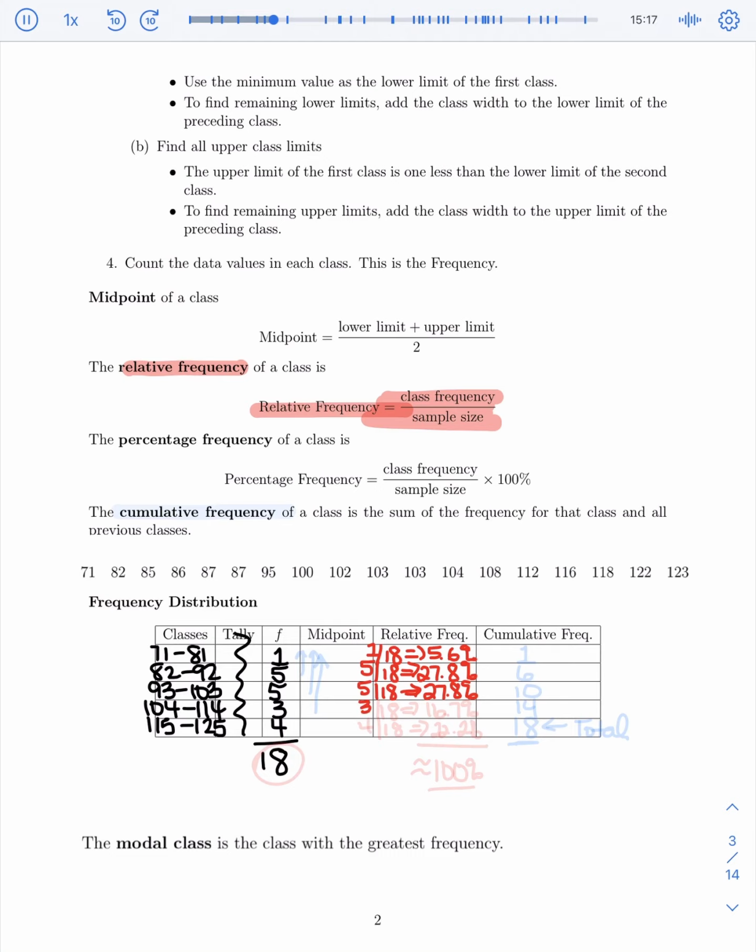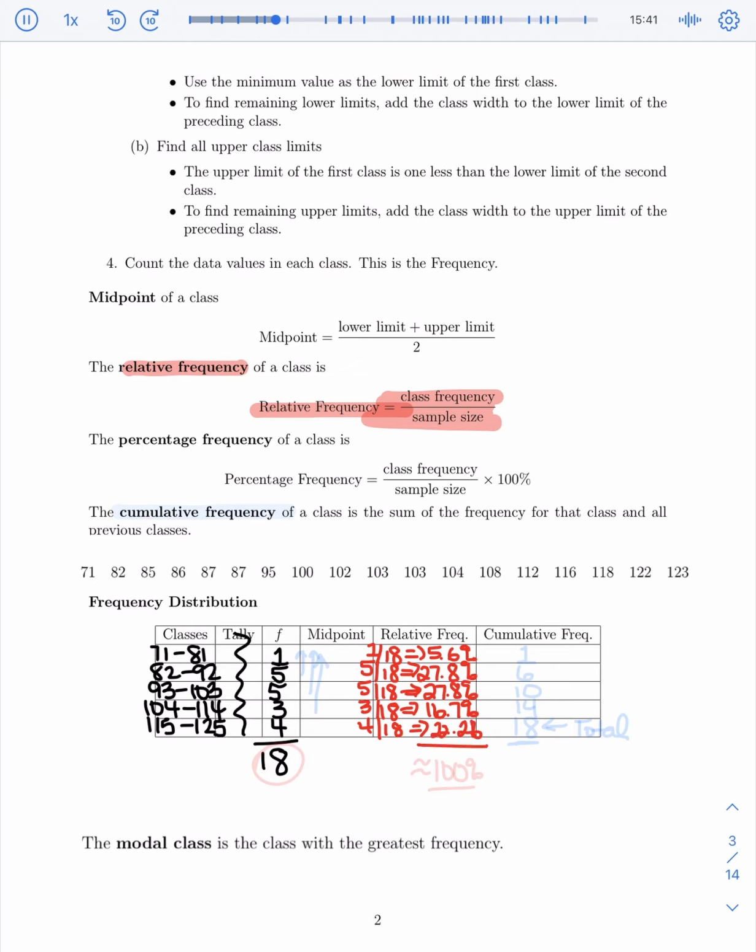And the next class would be the 3 out of the 18, because its class has a frequency of 3, which would, if rounded to the nearest tenth place, give us 16.7%. And last one, we get 4 out of 18. Well, 4 out of 18 would get us 22.2%.